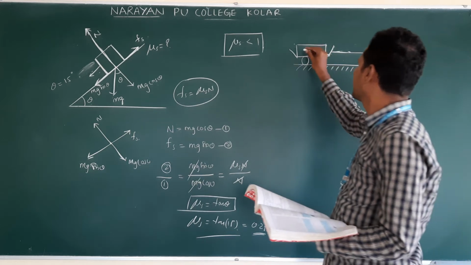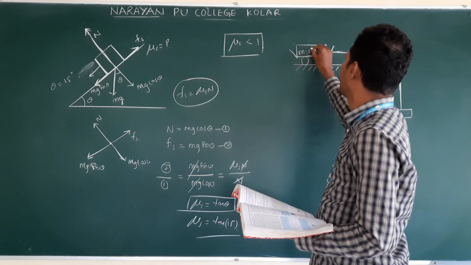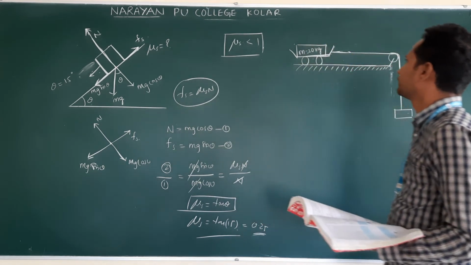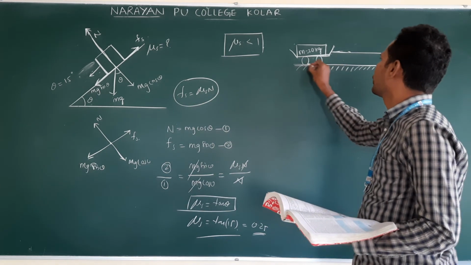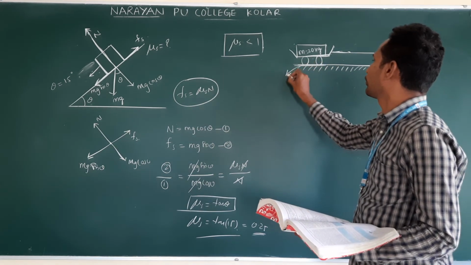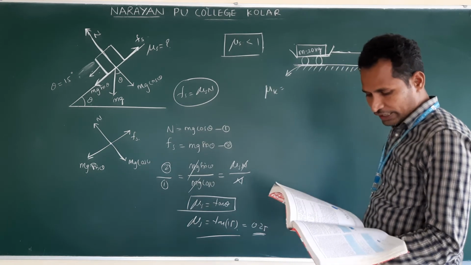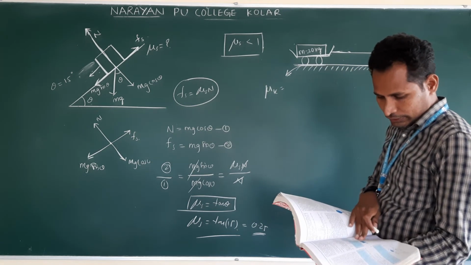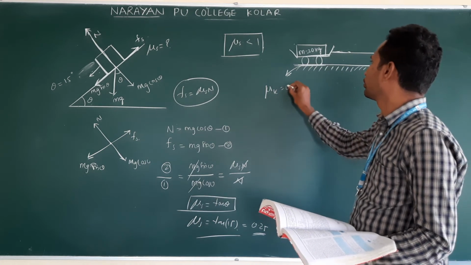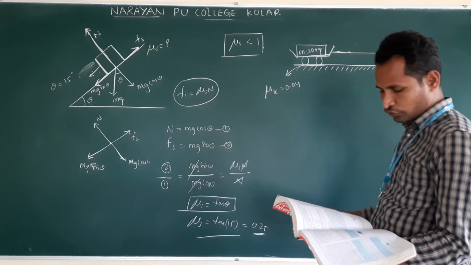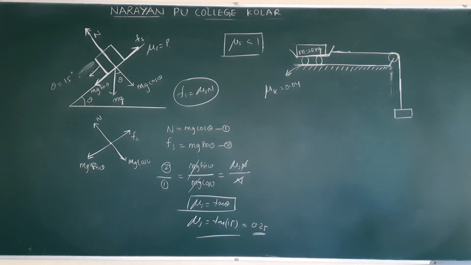Okay, here this mass is given, 20 kg. The coefficient of kinetic friction, mu k, value is given as 0.04. What is the acceleration of the block and the trolley system shown?